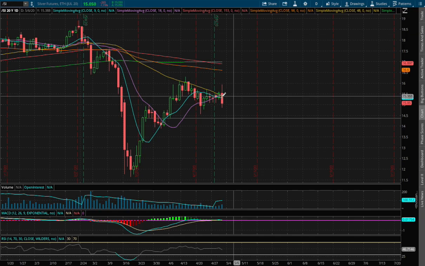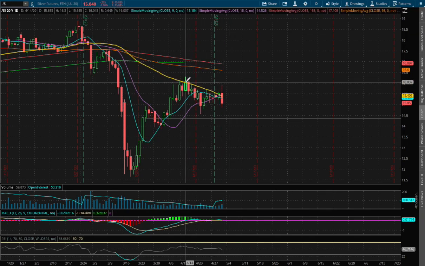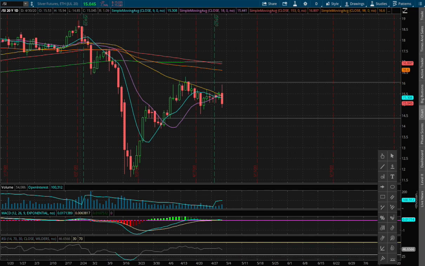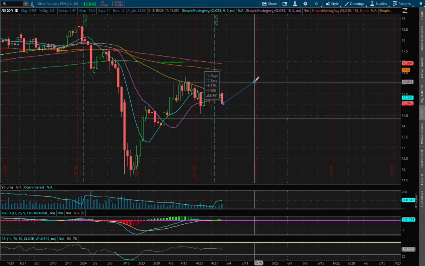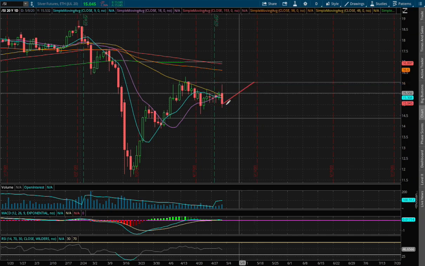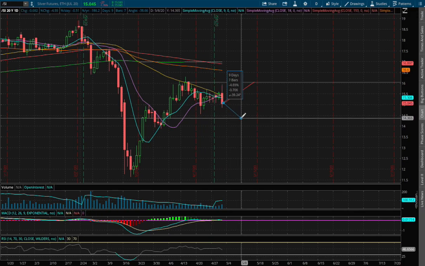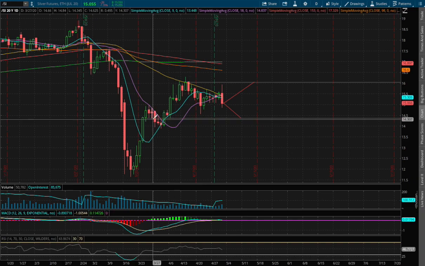However, if we do reverse and head up higher, the next resistance was made around the price of $16, and we touch the 50-day moving average, this yellow line. That will be our next resistance if we do climb higher. To reach that resistance, the price movement is roughly around 6.7% to the upside, and to reach previous support levels, the price movement is roughly around 4.7% to the downside.